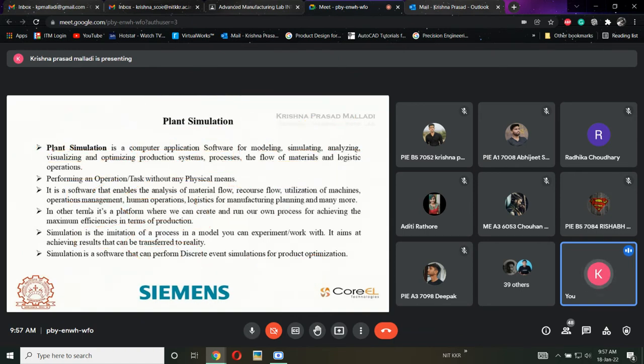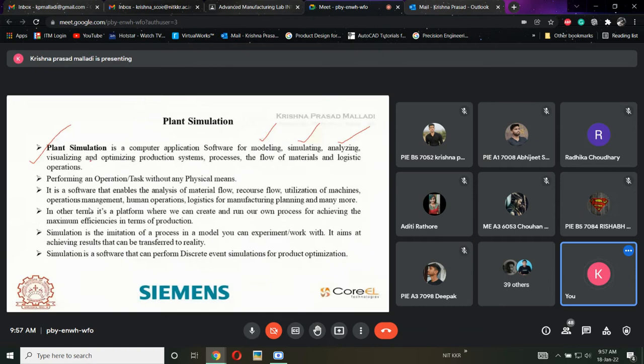Now we will be discussing these things. Plant simulation is an application where we are going to create our model. Once the creation is done, we are going to test it virtually. Once the testing is done, we are going to analyze it, on what basis I am getting high efficiency or low efficiency, I want to test that. Then I am going to clearly see the picture of how exactly it is visualizing.